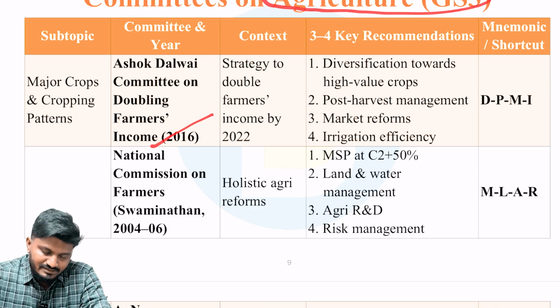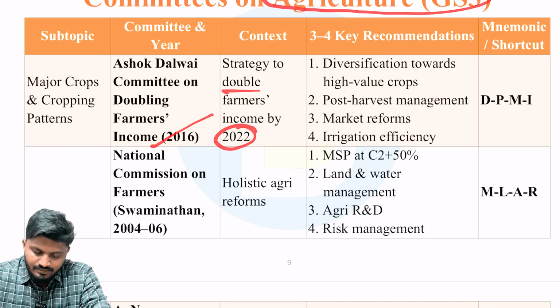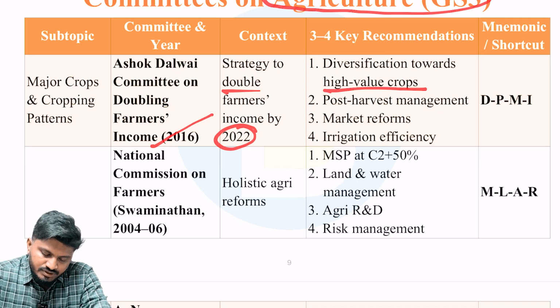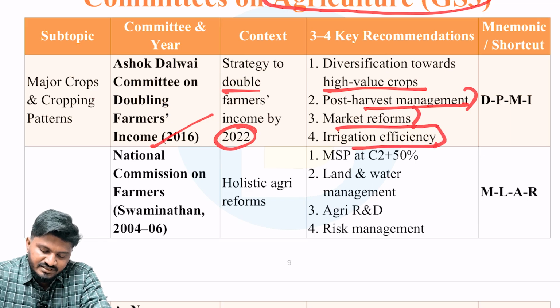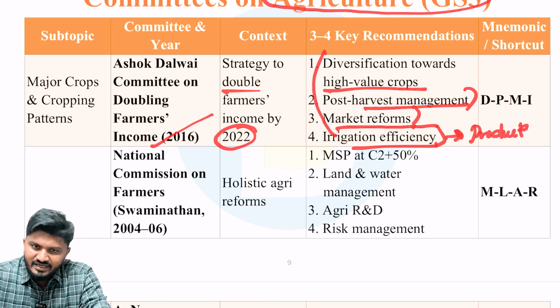As the name suggests, the aim is to build a strategy to double farmers' income by 2022. Recommendations were diversification to high value crops, post harvest management to reduce losses, market reforms to bring more profit, and irrigation efficiency so that production is more. Okay, very important recommendations of Ashok Dalwai committee.